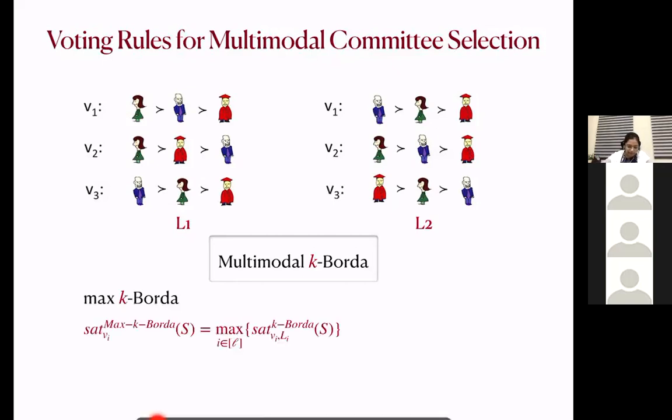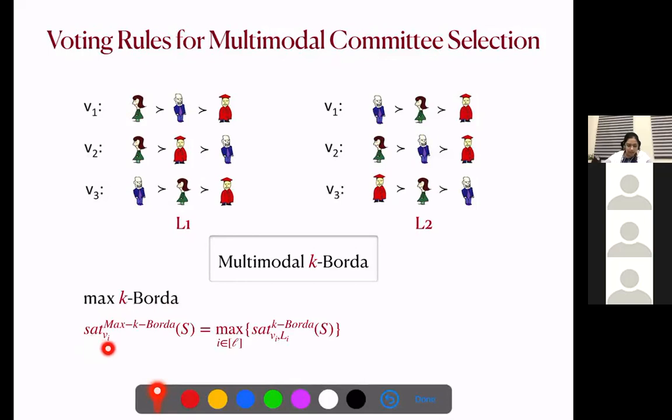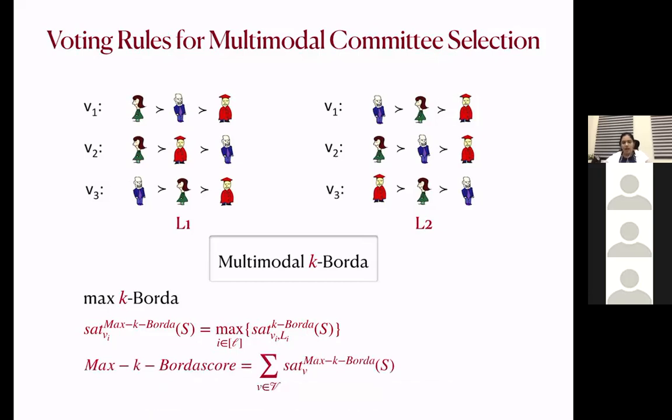So in max k-Borda, satisfaction of voter Vi from the committee S is the maximum satisfaction over the layers. So this notation denotes the satisfaction of voter Vi from the committee S in layer Li under the rule k-Borda. And maximum k-Borda score is again the summation of the satisfaction over all the voters.